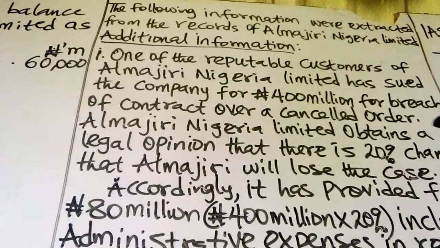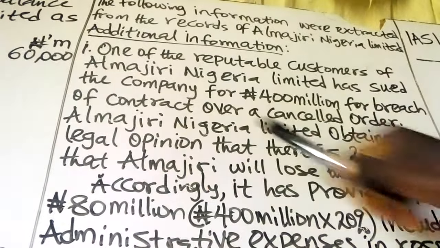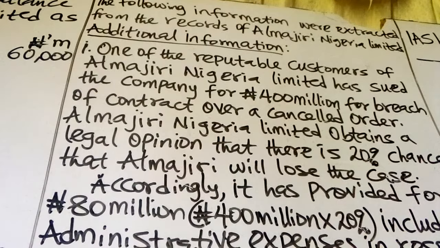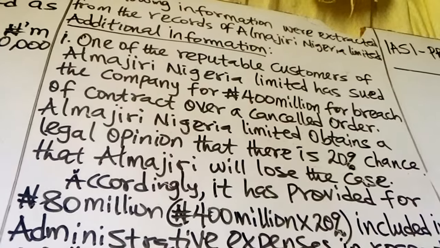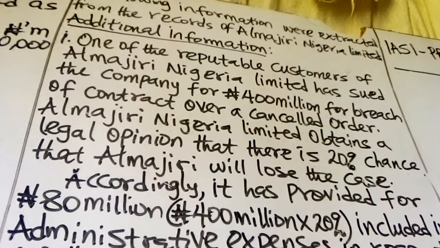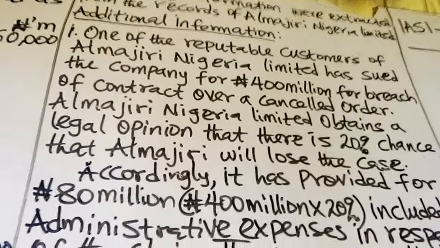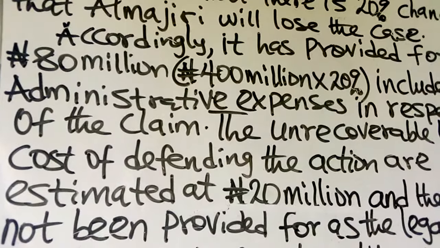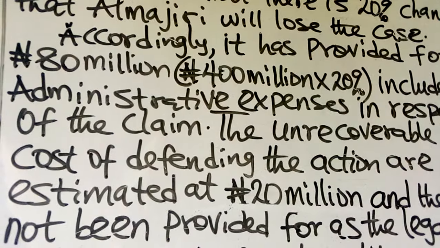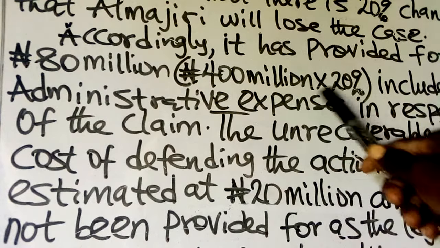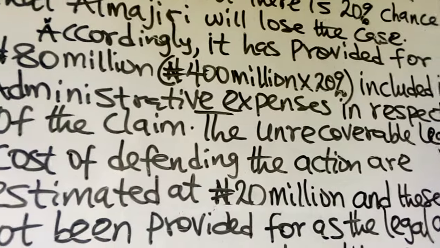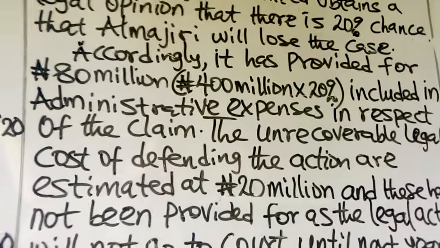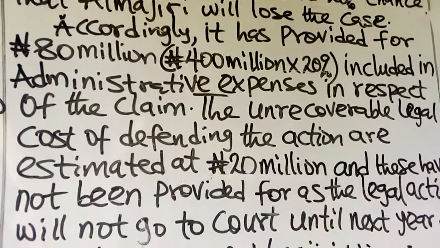Almajiri Nigeria Limited obtains a legal opinion that there is 20% chance that Almajiri will lose the case. Accordingly, it has provided for 80 million, which represents 20% of 400 million naira, included in administrative expenses in respect of the claim.